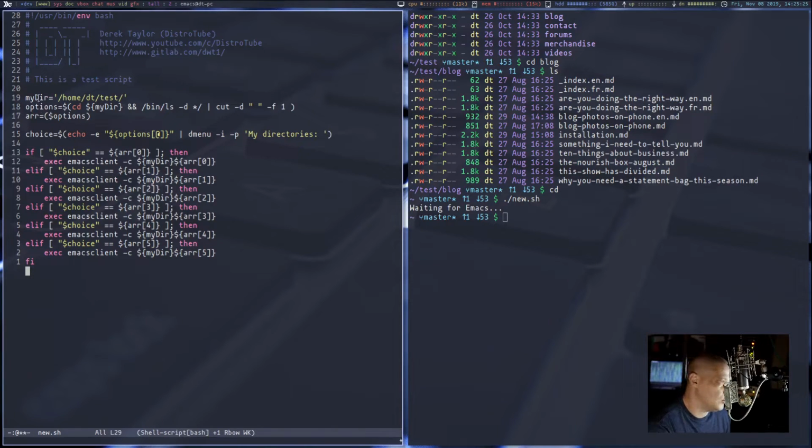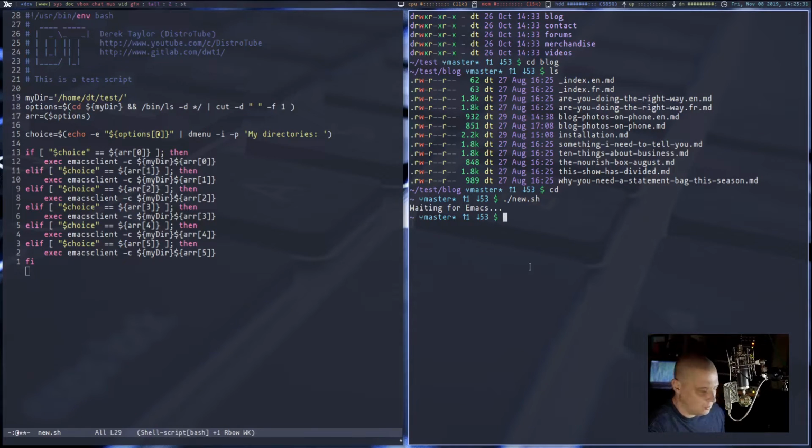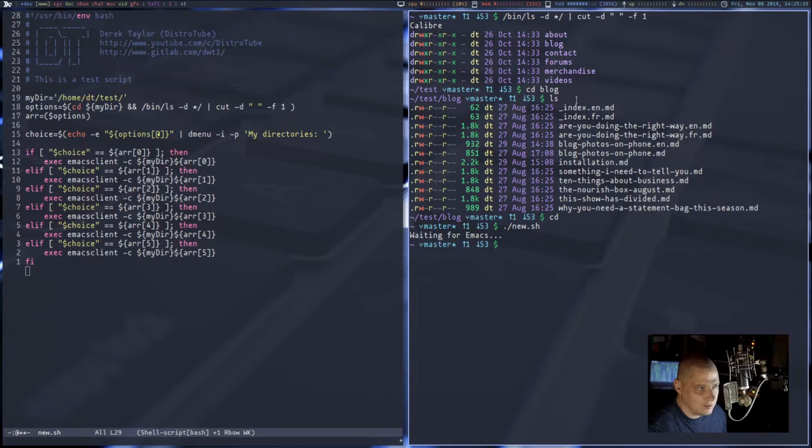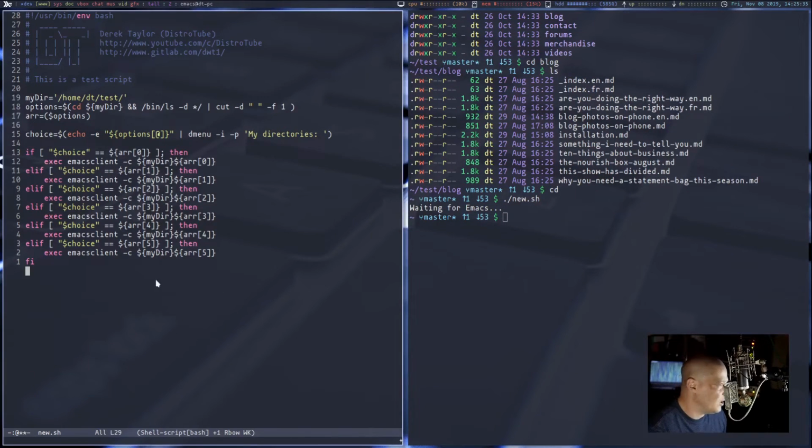And then I created a variable, my directory equals /home/dt/test. This is the directory that has those 6 subdirectories that we want to pipe into dmenu later. And then I created this variable, options equals, and then I wanted a list of directories.